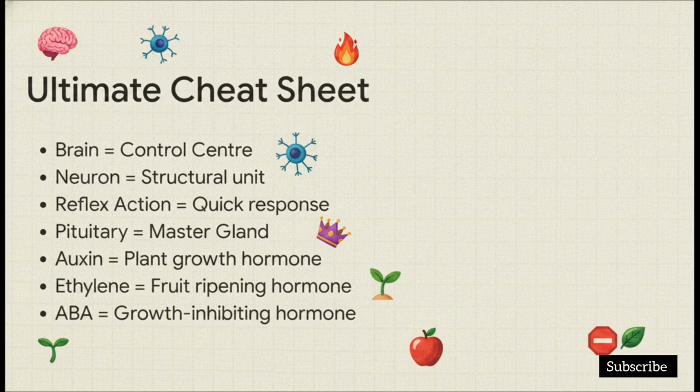A reflex action is a quick, automatic response. The pituitary is the master gland. And for plants, auxin is the growth hormone, ethylene is for fruit ripening, and ABA is the growth-inhibiting hormone. Seriously, keep these facts locked in your memory for test day and you'll do great.